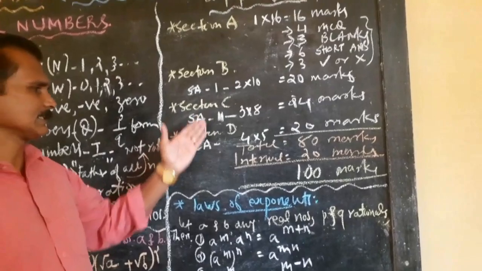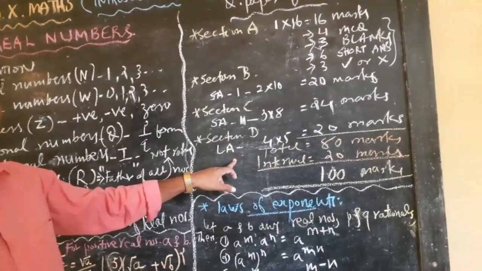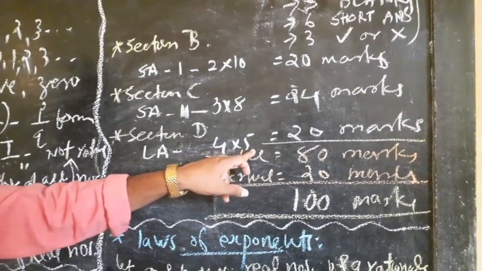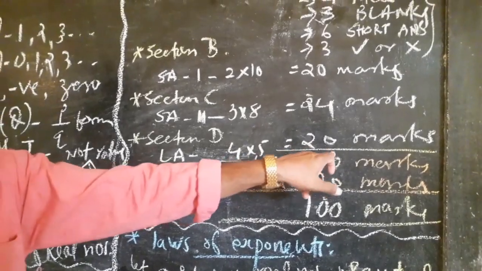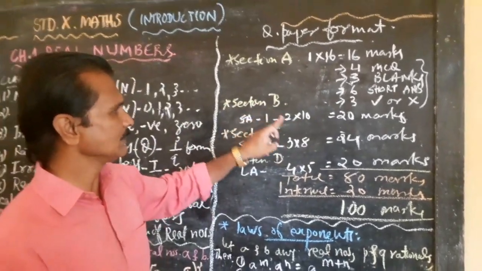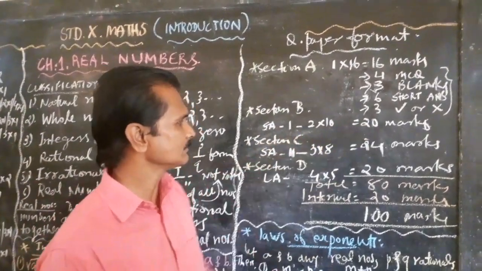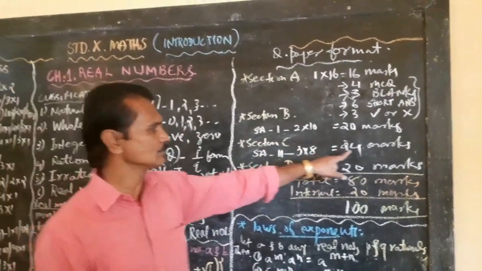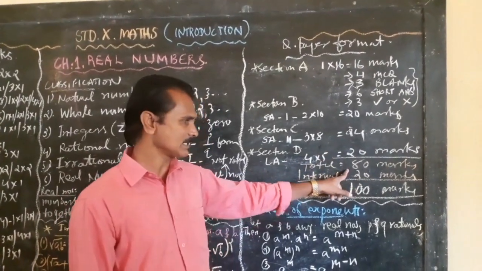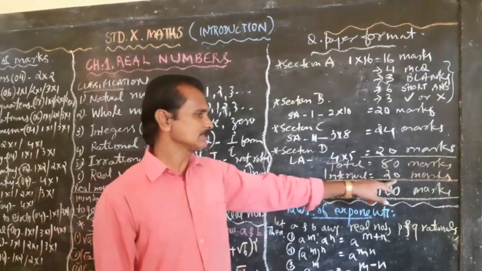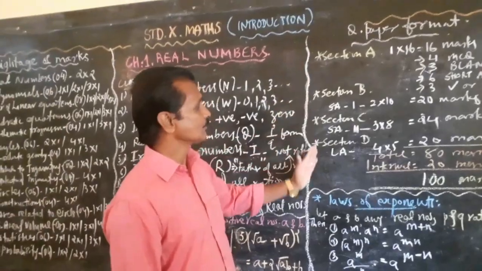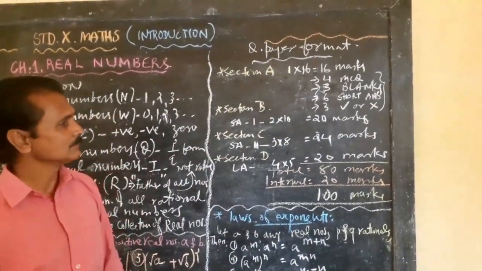And finally section D, LA, that means long answers, and each carries 4 marks. There will be 5 questions. 4 5s are 20 marks. So section A 16 marks, each carries 1 mark. Section B 10 questions, each carries 2 marks, 20 marks. Section C 8 questions carry 3 marks, 24 marks. Section D 5 questions carry 4 marks, 20 marks. Altogether 80 marks. Along with that you will get 20 marks internal, and altogether 100 marks. So this will be the format of our question paper for the SSC examination.